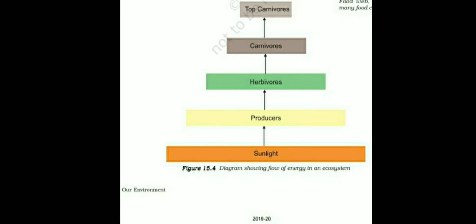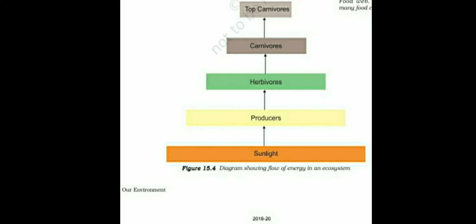Now this chemical energy means the food prepared by the plant. This is eaten by herbivores. So energy is transferred from producer to herbivores. Then herbivores are eaten by carnivores, so energy is transferred to carnivores. Then carnivores are eaten by top carnivores, and energy is transferred to them. So in this process, what should we understand? We should understand that when solar energy falls on the leaf of the tree, the plant absorbs only 1% of the energy.